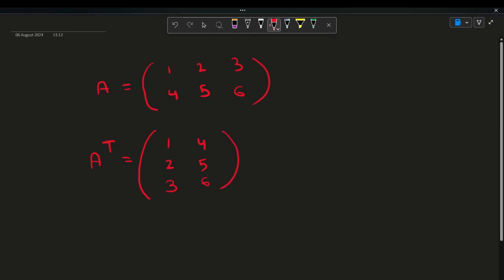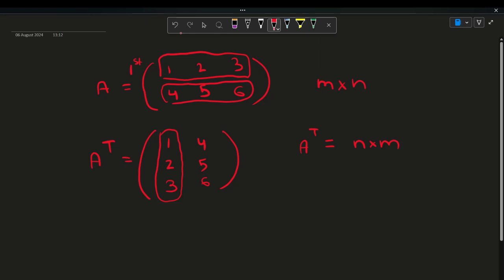So what we did was we swapped the rows and columns of A. So if A is a M into N matrix, then A^T, or the transpose of A, would be an N into M matrix. So you can see that this row became the first column in this transpose. And then the second row became the second column. So that's how easy it is.